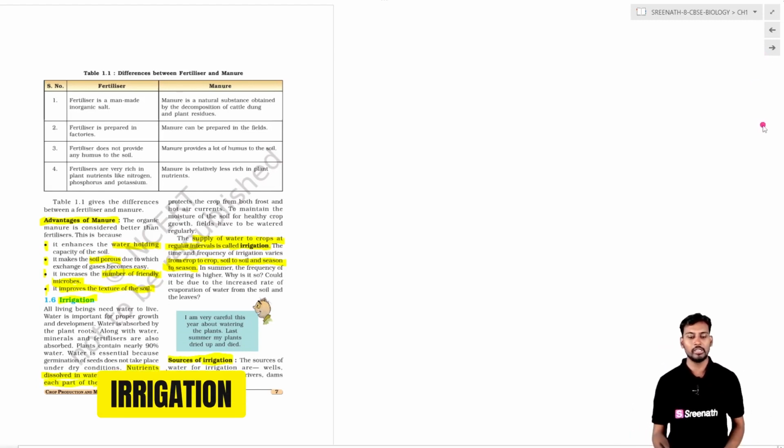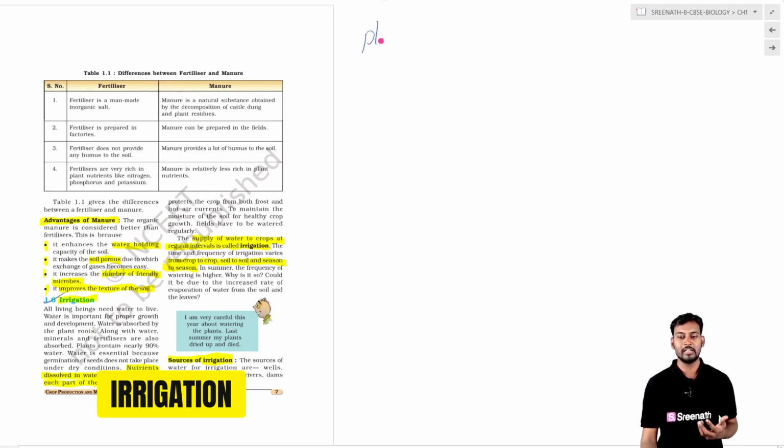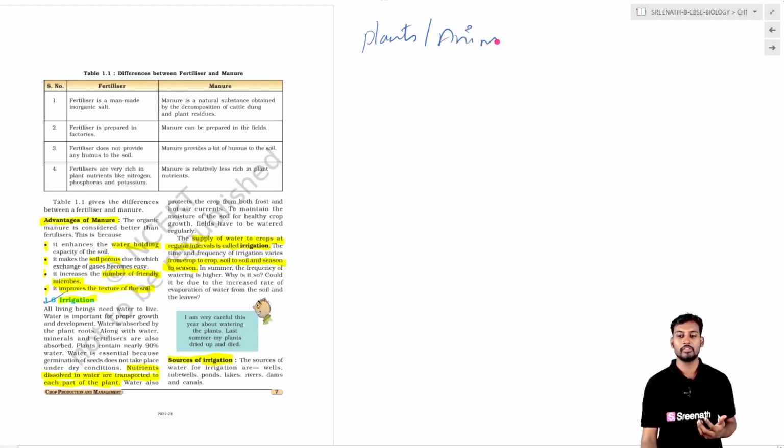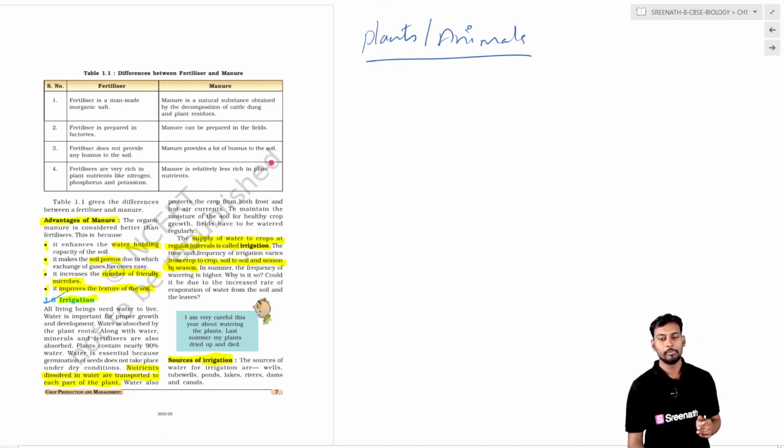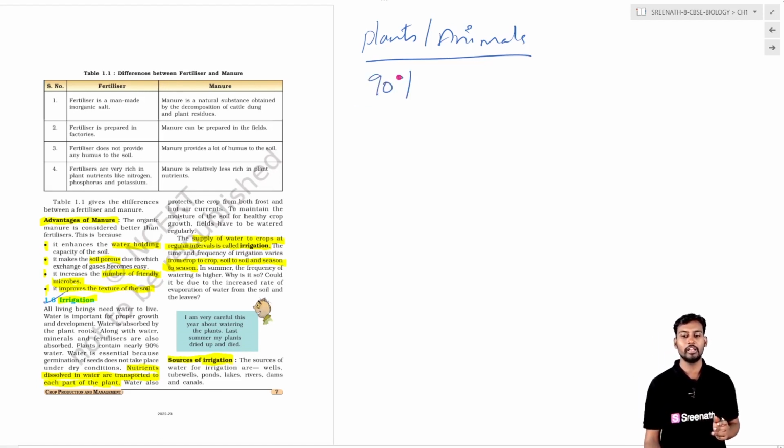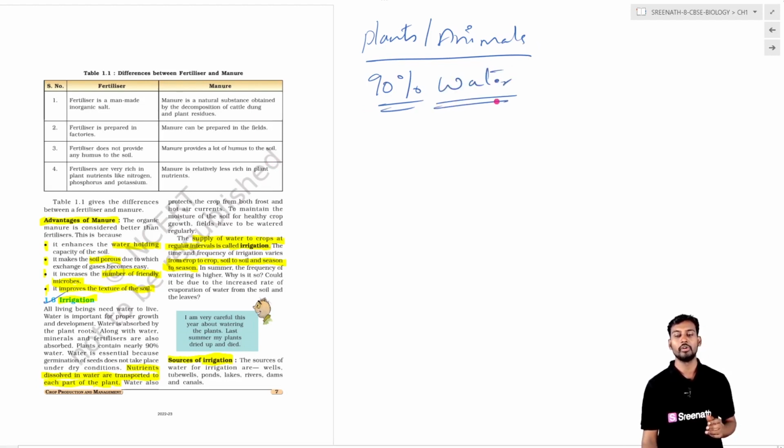Next topic is irrigation. Whether it's plants or animals, they require water for survival, because 90% of the plant body or animal body is made up of water.